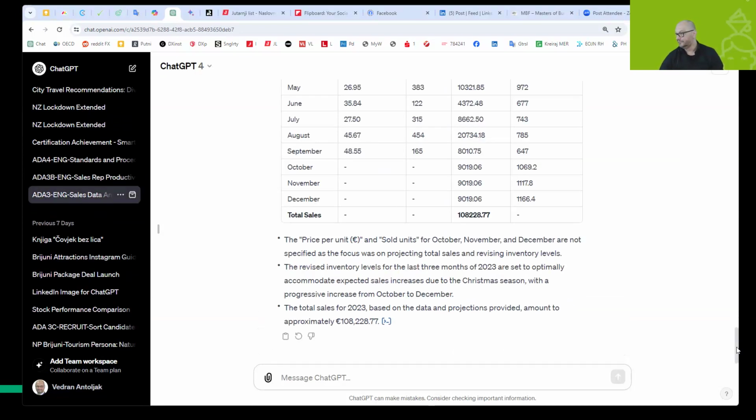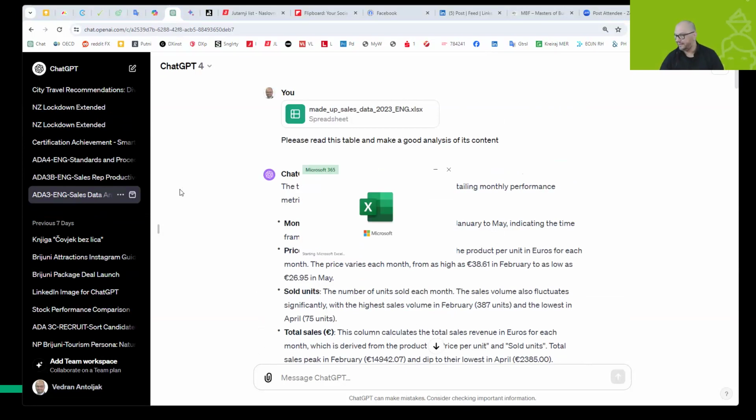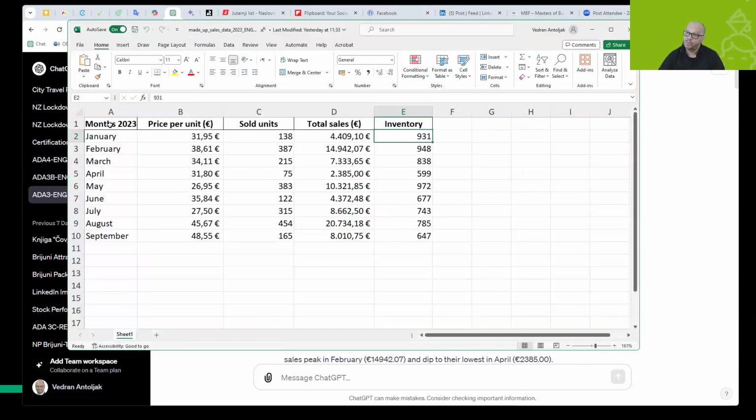Okay. So made up sales 2023 is a file that I will show to you in a second. And you will see now the Excel table that I'm using for this example. We have 5 columns: months, price per unit, sold units, total sales, and the inventory for the first 9 months of the previous year, because I was working on that example 3 months ago. So we have some months here and some amounts, the sums, and the inventory levels.